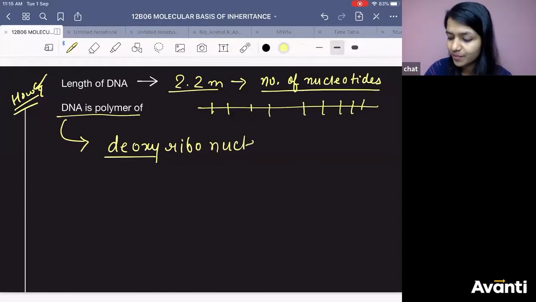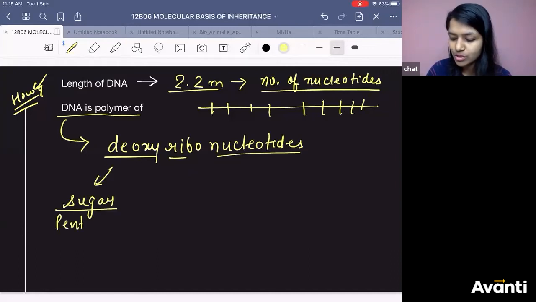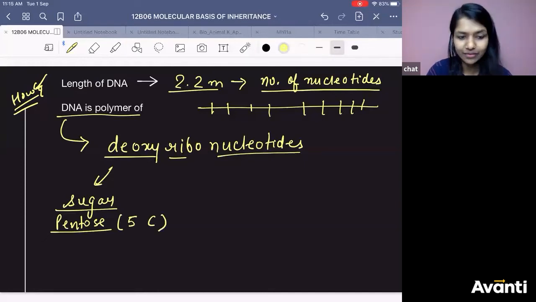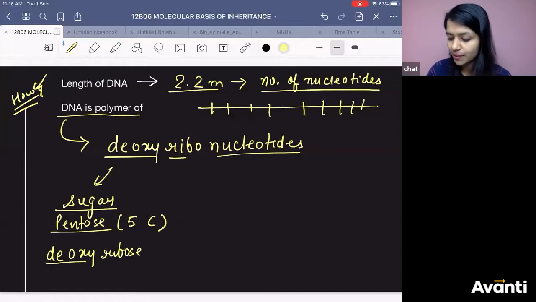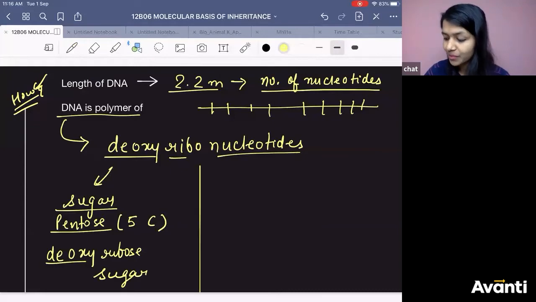Deoxyribonucleotides. It is polymer of deoxyribonucleotides. What do you mean by this? There will be a sugar. Which sugar? Pentose. Why pentose? Because it has how many carbon? 5 carbon. So deoxyribose sugar. The name of the sugar is deoxyribose sugar.